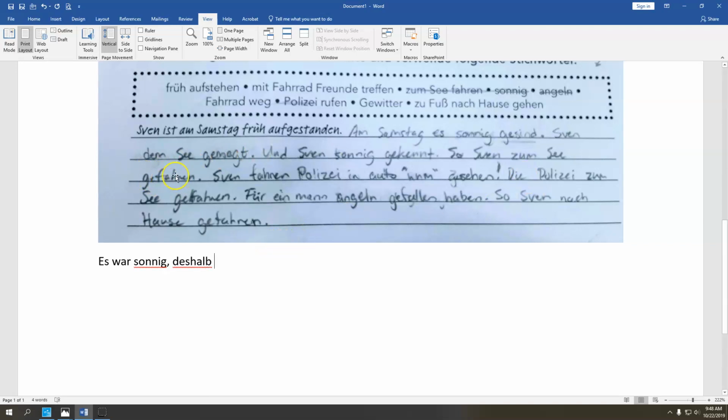Driving in the past tense requires a helping verb. You're moving, so you need to use a helping verb that's ist. Now remember, deshalb is a conjunction that causes inverted word order.